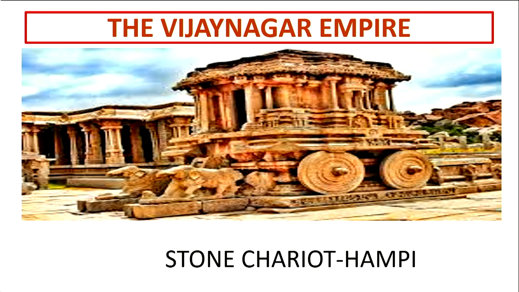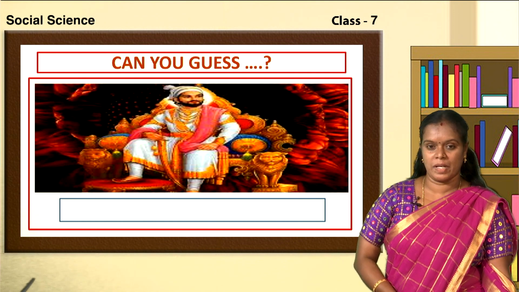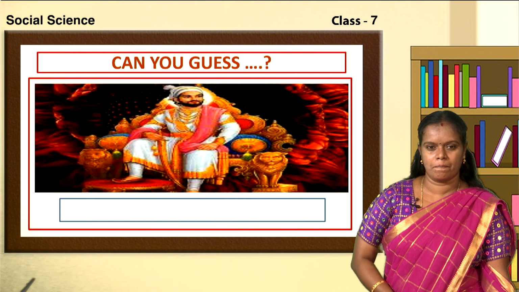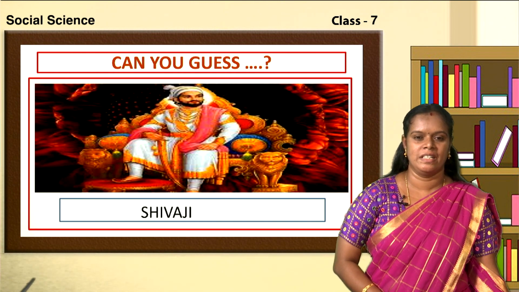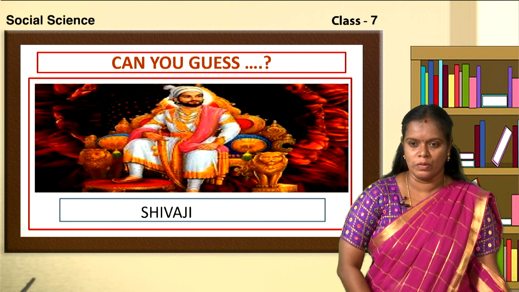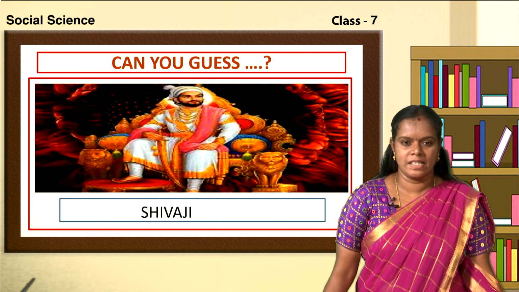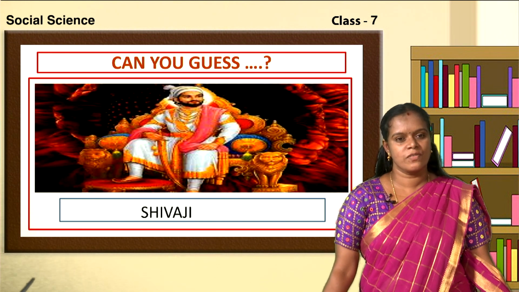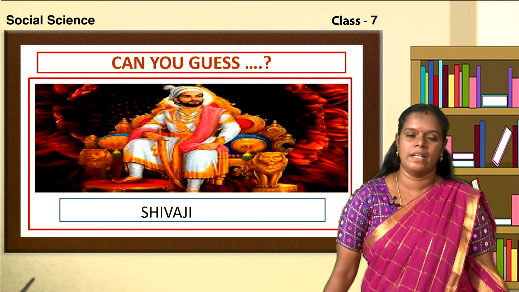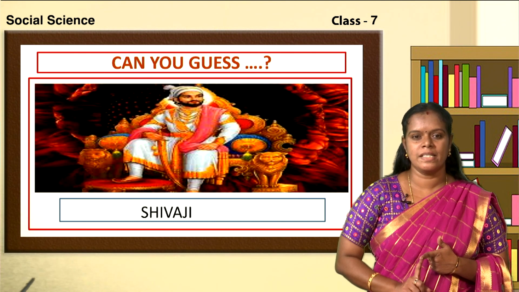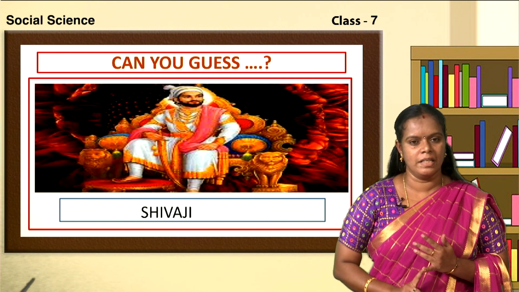Very good children. Now, look at this picture children. Can you guess the personality in the picture? Yes, you are right children. It is Shivaji. So children, now we got to know the prominent dynasties which ruled in medieval India, isn't it? Yes. What is the answer for the question then? Prominent dynasties which ruled medieval India are the Delhi Sultanates, the Mughals, the Vijayanagar Empire and the Marathas.